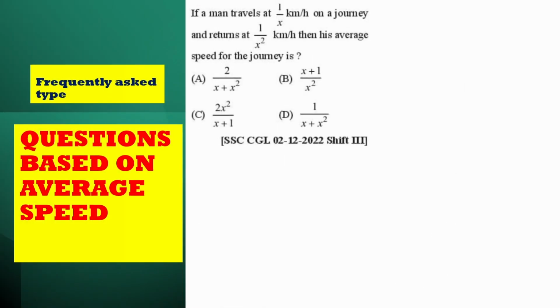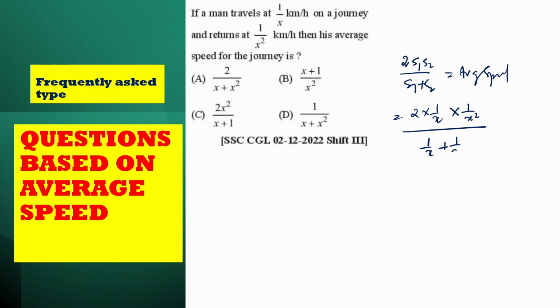Next. If a man travels 1 by x kilometer per hour on a journey and returns at 1 by x square kilometer per hour, then what is the average? Sir, average is equal to 2 s1 s2 by s1 plus s2. So I can write 2 into 1 by x. This is the formula of average speed if two speeds are given, into 1 by x square, divided by 1 by x plus 1 by x square.